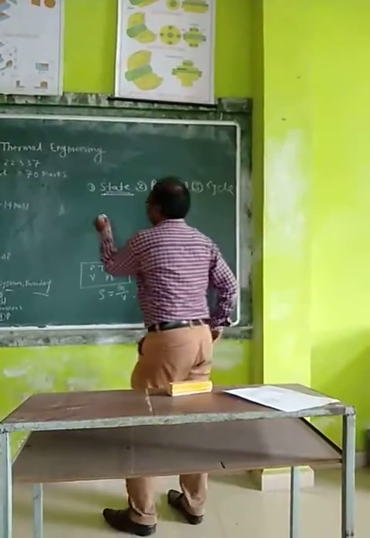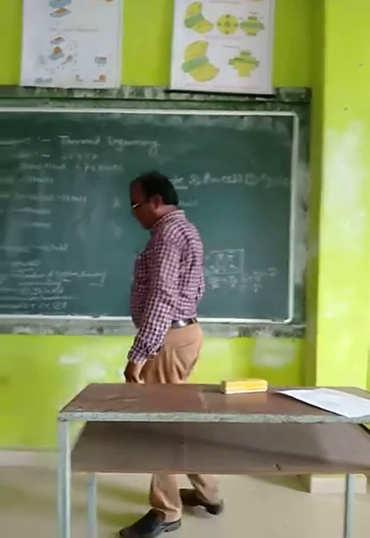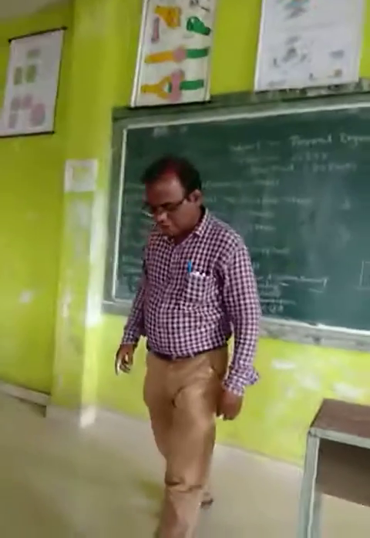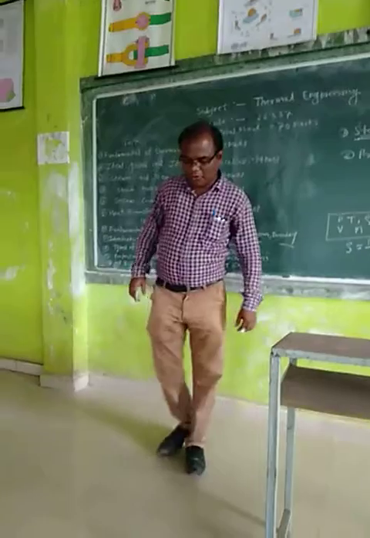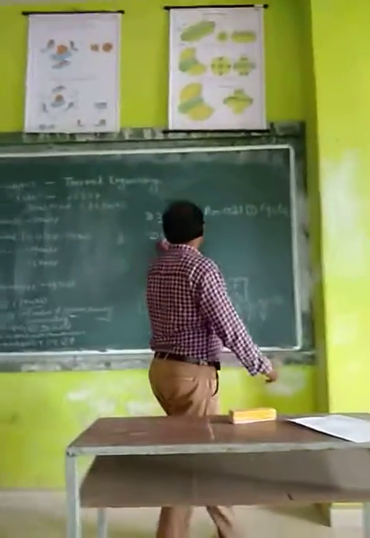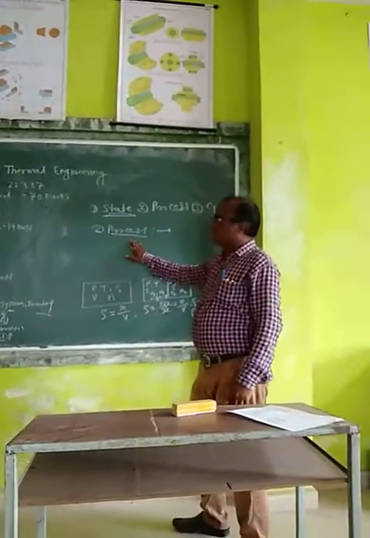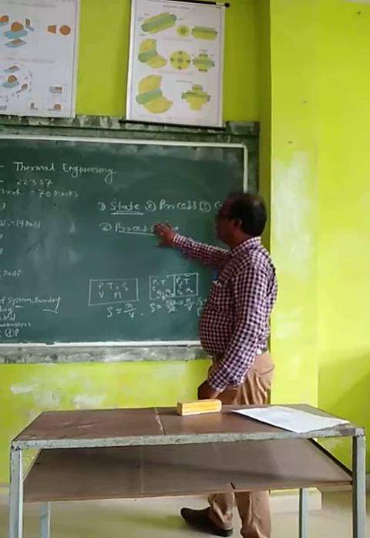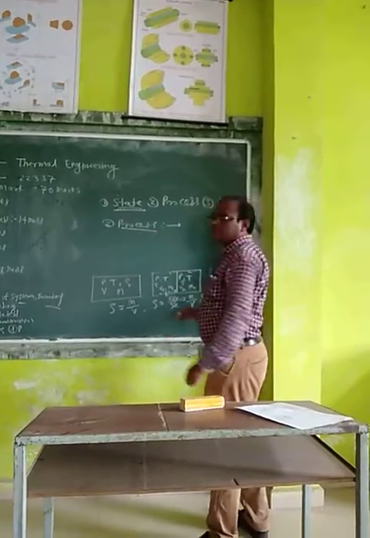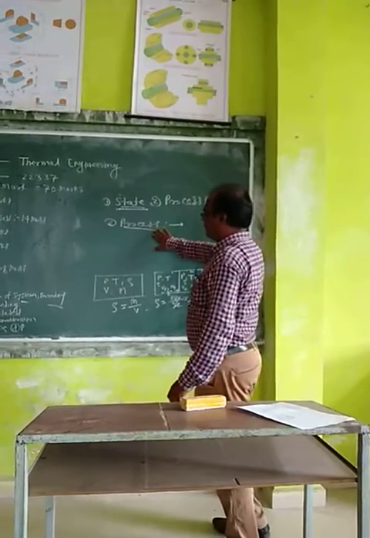Second is the process. Process means now first I am here. This is the first condition. Now I change my condition. I come here. Means I travel from this condition to this condition. This is called a process. Means when the system undergoes a change in state, it is called a process. Process means when the system undergoes a change in state, it is called a process.